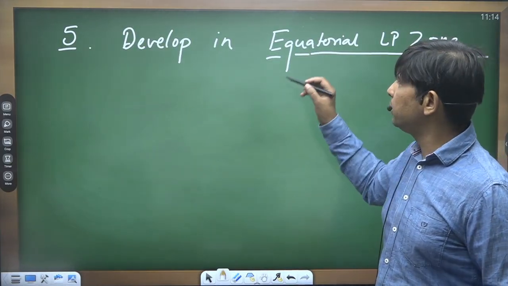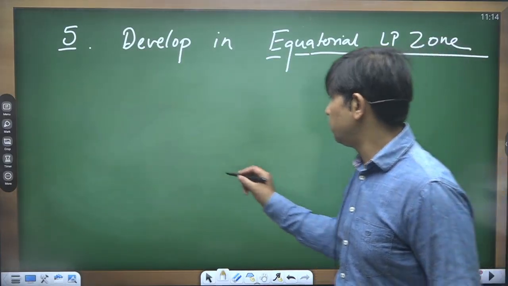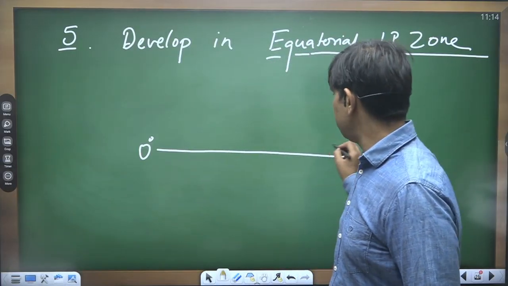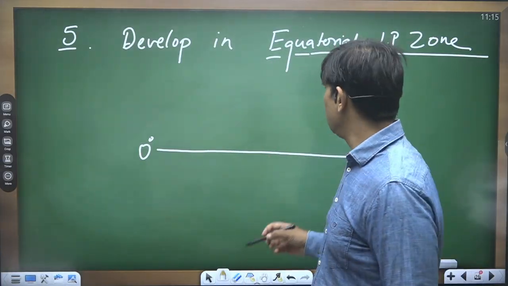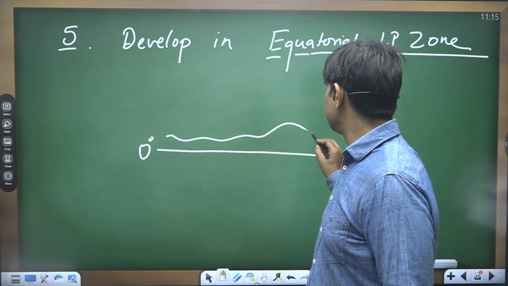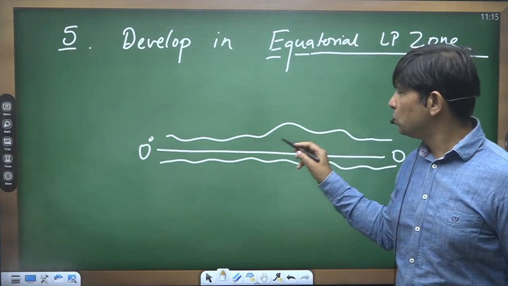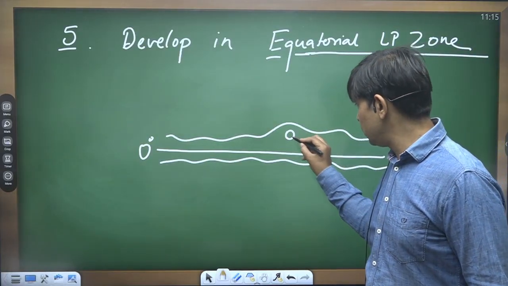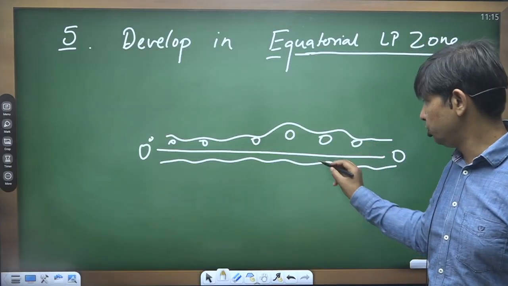So the cyclones are developing within the equatorial low pressure zone. Suppose this is the equator line. Closer to the equator we're having the equatorial region, which has the warmer condition. So equatorial low pressure region. Now these cyclones are developing within the equatorial low pressure zone. Over here we can witness more formation of tropical cyclone over this part.